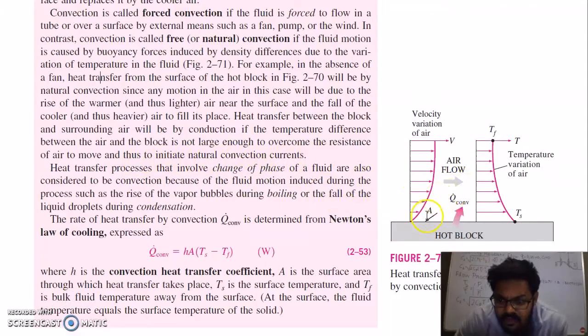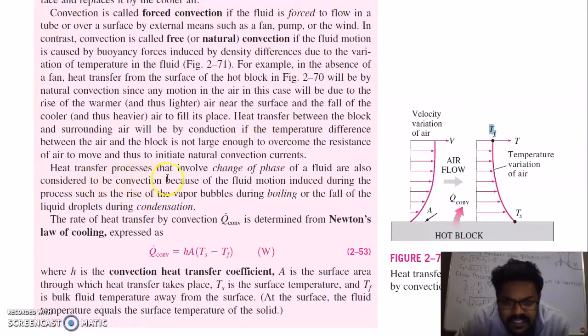One thing has to be noted: the velocity near the surface is zero. As you move up into the layer, the velocity of the fluid starts to increase and then it saturates, the velocity becomes constant. Same with temperature: the layer near the surface is at maximum temperature, and as you move up, the temperature of the fluid layer starts to decrease and then it saturates. Tf is the fluid temperature.